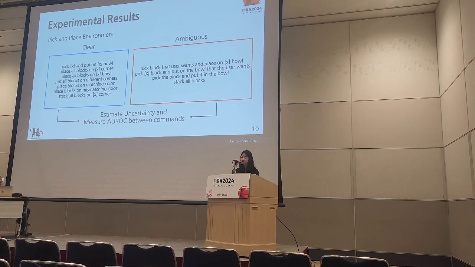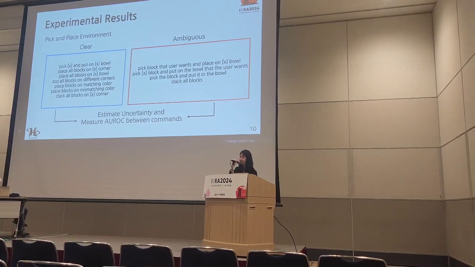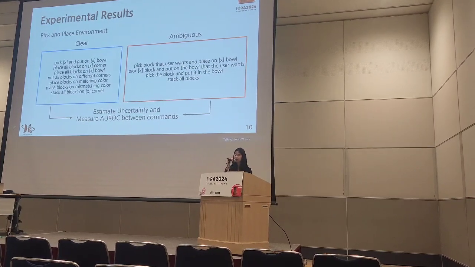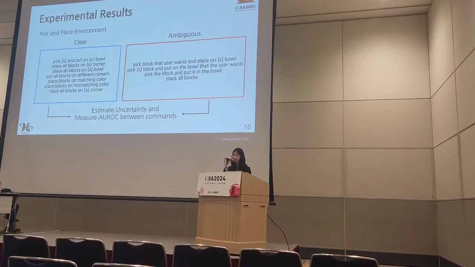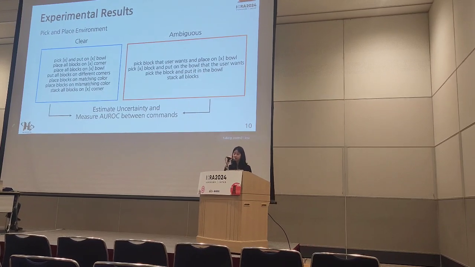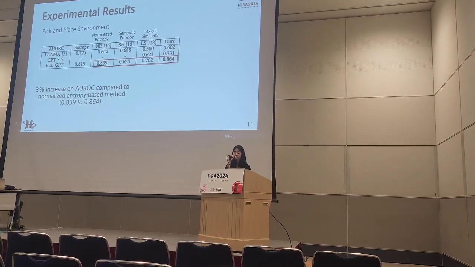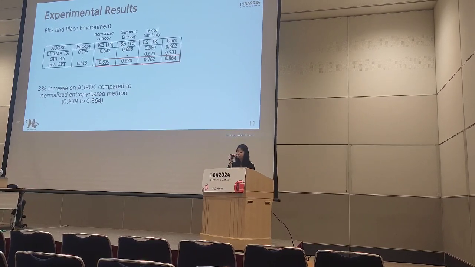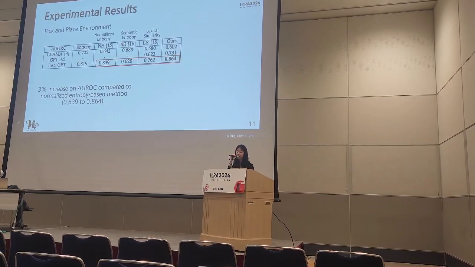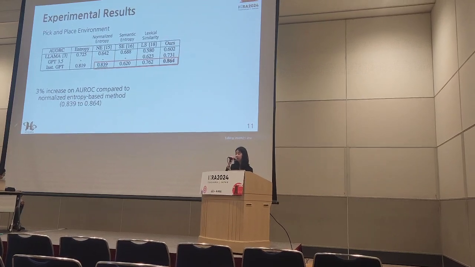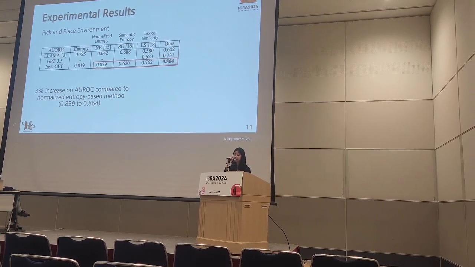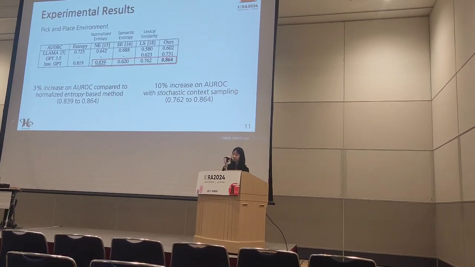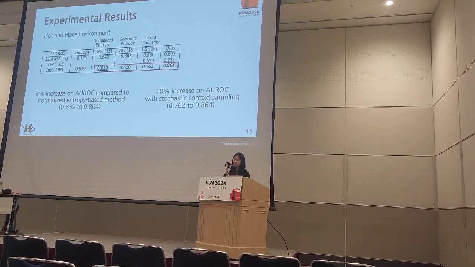In this environment, we have defined 8 different types of clear commands and 4 different types of ambiguous commands. We have estimated uncertainty for each command and measured the AURC between them. We have observed that the proposed method has a 3% increase in AURC compared to a normalized entropy-based method, even without access to the token-wise probabilities. In addition, we have observed a 10% increase in AURC with stochastic context sampling.